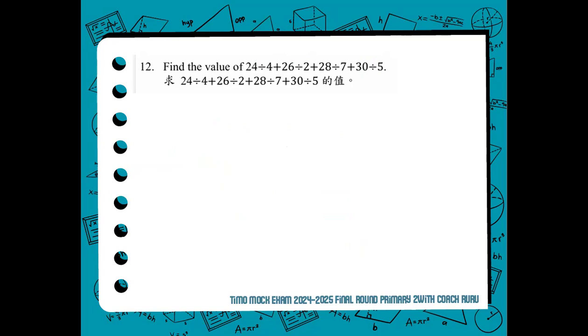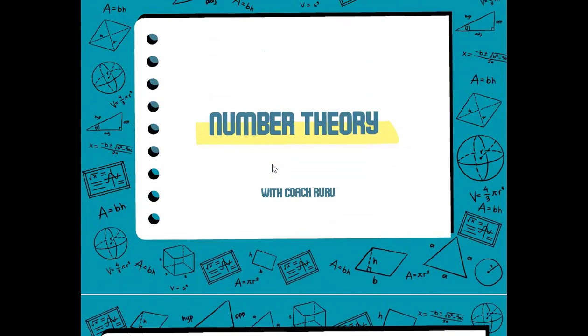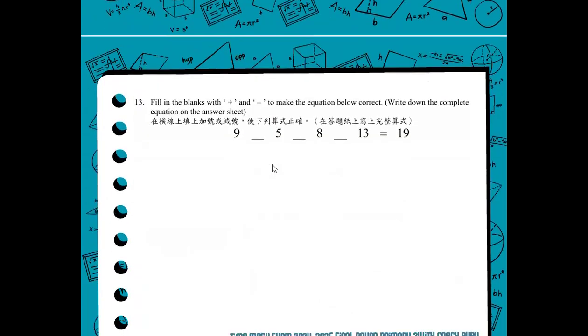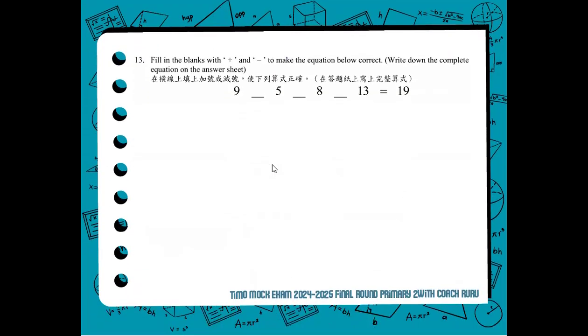So let's have now the next topic. We have number theory. For number theory, our first item, number 13, we fill in the blanks with plus and minus to make the equation below correct. And there's an instruction that once we figure out the answer, we write down the complete equation on the answer sheet. So please make sure that you follow the instruction given per question.